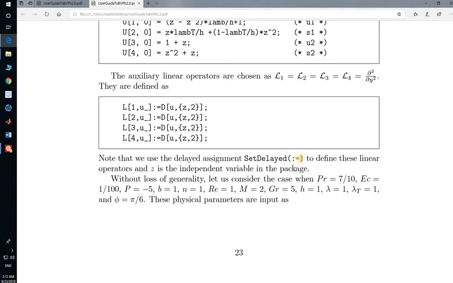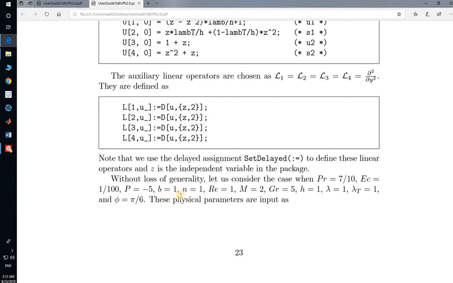This is called delayed. This is used because we define the linear operator and z is the independent variable in the package. Here this operator is used for calculation, and it only remembers the result, not shown on screen.